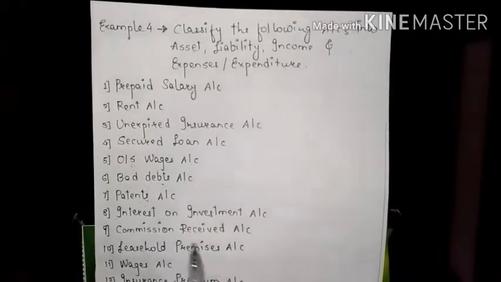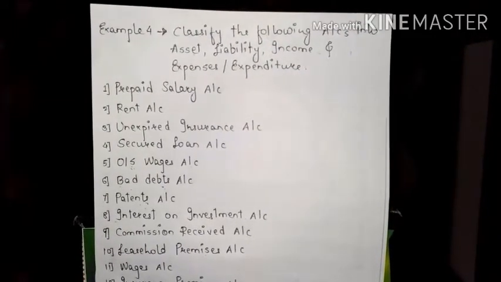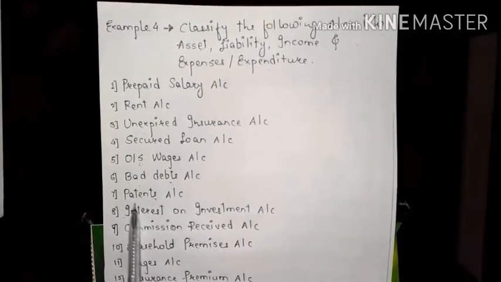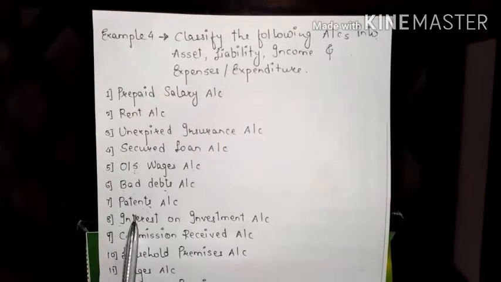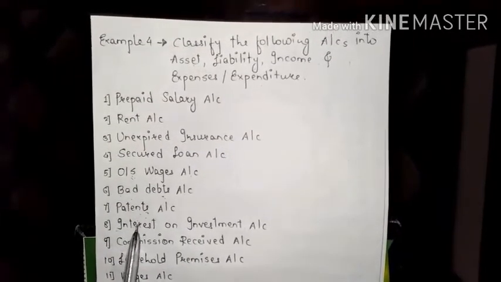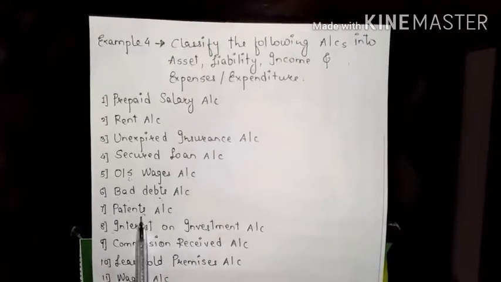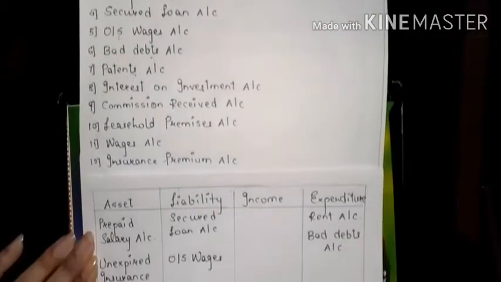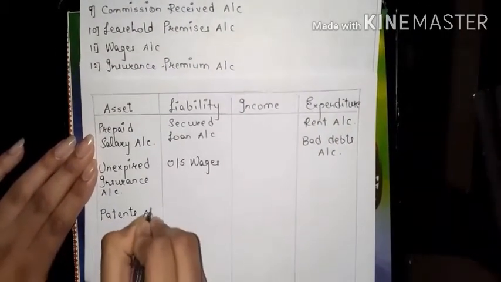Whatever product we have created, any services, any book, any music album, anything it can be, we have to secure it with patents. This acts as a very legal document for the protection of our innovation. That is why this is always our asset. Then it will be categorized in asset. Patents account. Okay.